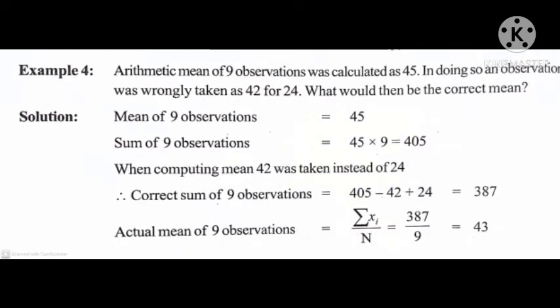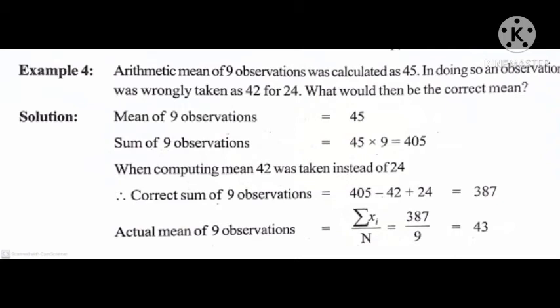Example 4. Arithmetic mean of 9 observations was calculated as 45. In doing so, an observation was wrongly taken as 42 for 24. What would then be the correct mean? Solution. Mean of 9 observations is equal to 45. Sum of 9 observations is equal to 45 into 9, 405.